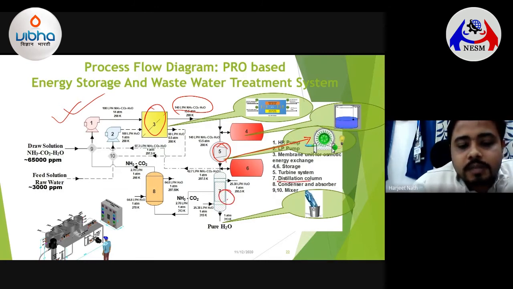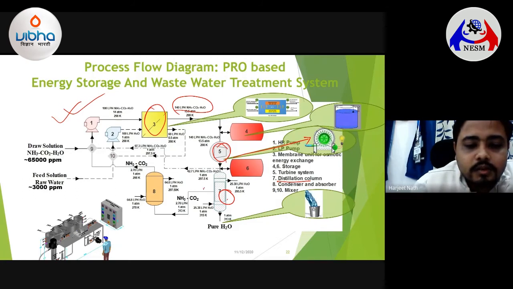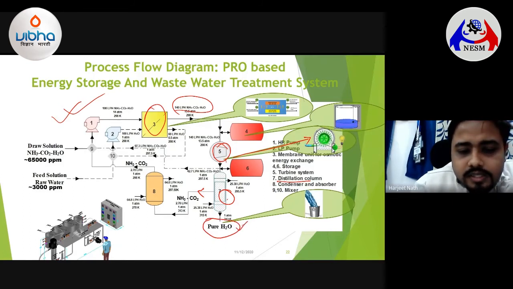Here we supply some kind of energy in the form of heat, and because this ammonium carbamate solution is very volatile, at around 60 degrees centigrade, the ammonia in the carbamate solution will separate itself from the water, and it will pass through the other part. As it is getting separated from water, what happens? You get clean water here. This clean water is actually the water which has been extracted out of the wastewater in the PRO process. And so this will lead to the formation of both energy as well as clean water.